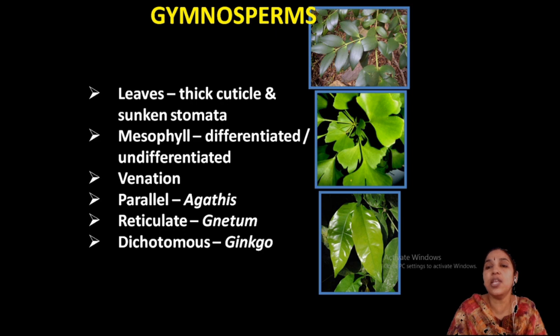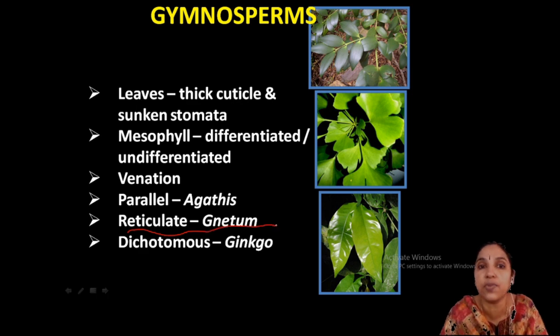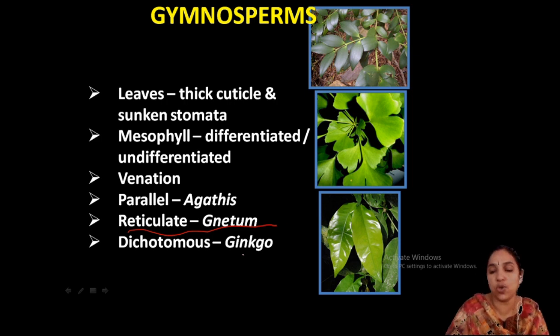Okay, this is a leaf of Ginkgo, a fan shaped leaf. This is a simple leaf, this is a compound leaf, and this is Zamia, and here you can see simple leaves observed like in angiosperms. This is a Gnetum leaf. Okay, so reticulated, in Gnetum that you see, this is very important. Reticulated venation, a dicotyledon character, is observed in Gnetum only. Parallel venation in Agathis, that is Coniferales. Dichotomous venation in Ginkgo. Clear?